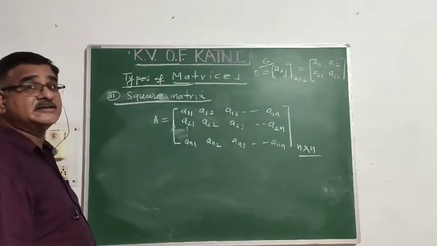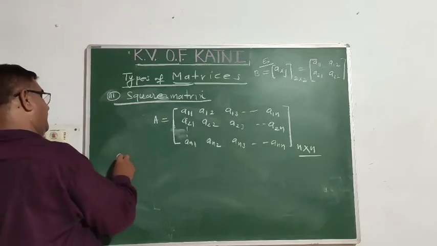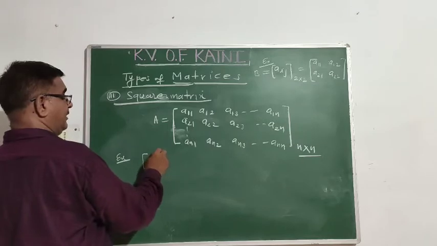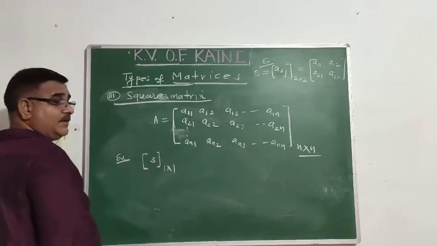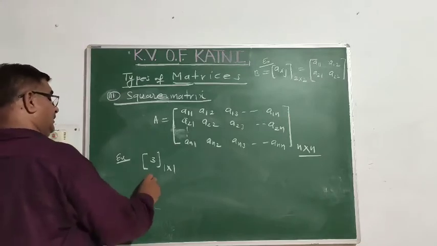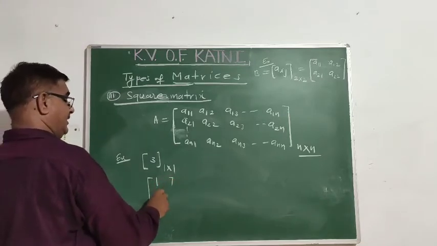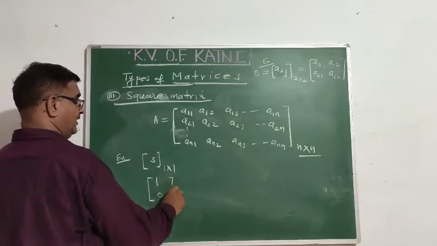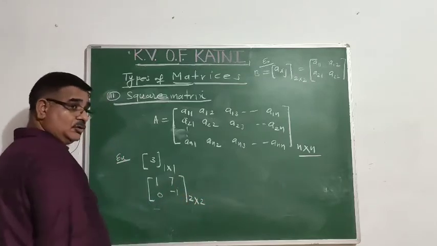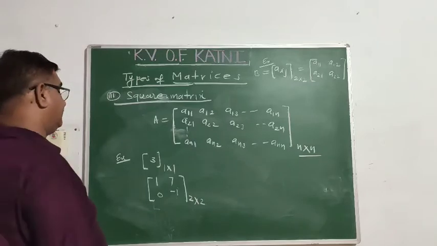So such a type of matrix in which the number of rows and number of columns are the same is called a square matrix. For example, only 3: number of rows, number of columns same. So it is a square matrix. 1, 7, 0, minus 1. What do you say about it? It is a matrix of order 2 cross 2. It is a square matrix.